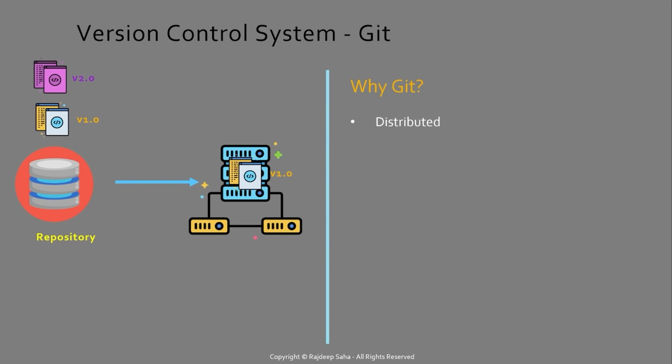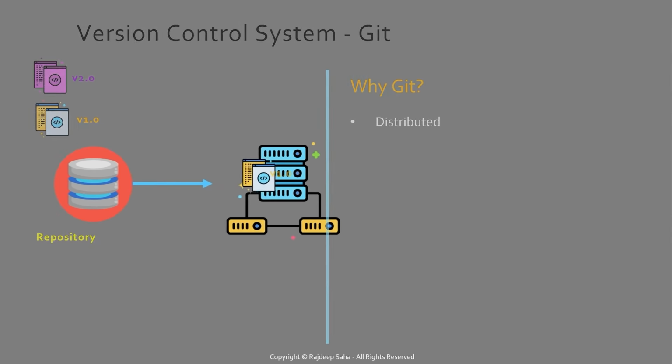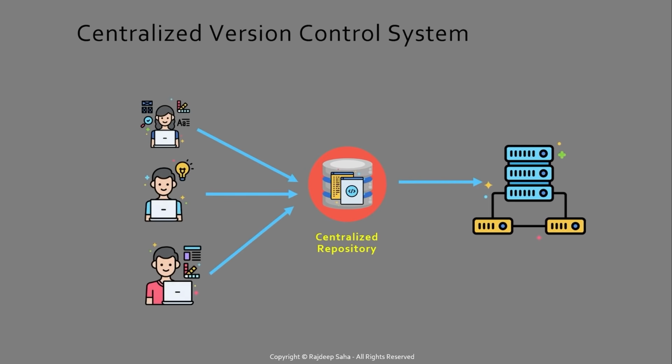When we talk about version control systems, there are two different kinds: centralized version control system and distributed version control system. With a centralized version control system, there will be a centralized repository and all the developers will connect to it. The challenge with a centralized repository is that it is a single point of failure and it requires constant connectivity. Some examples of centralized version control systems are Subversion and Endeavor.